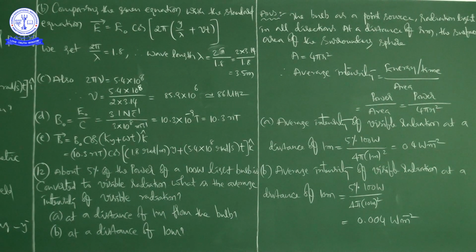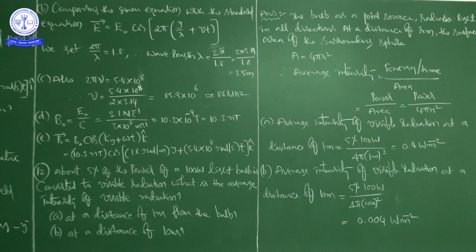The bulb as a point source radiates light in all directions, right? It is the common thing he is saying. At a distance of r meters, the surface area of the surrounding sphere will be A is equal to 4 pi r square. That is the surface area of sphere formula, 4 pi r square.